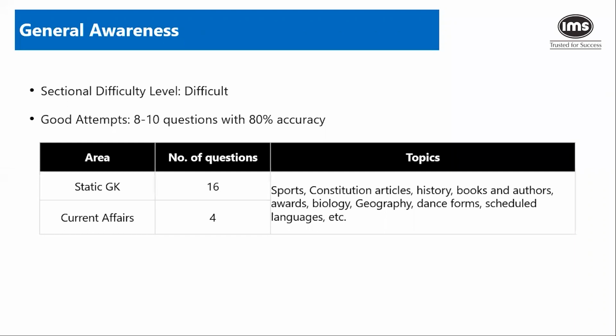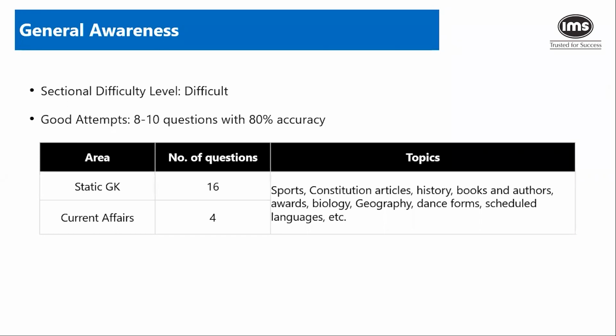Now, static GK, most of the questions last year were static, which is another problem because if you can prepare for current affairs, they tend to be very limited in scope. Let's say, for example, when I tell you prepare for current affairs for 1 year, I'm restricting the scope to 1 year. But static GK has no restriction whatsoever. So there were 16 static questions, 4 current affairs questions, and we would say that a decently prepared candidate who has prepared for CMAT, who has prepared for GK, would have attempted about 8 to 10 questions.